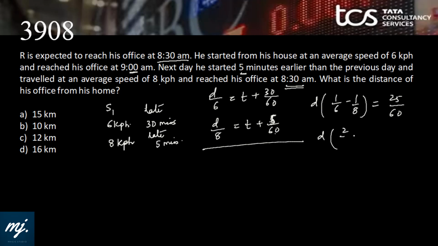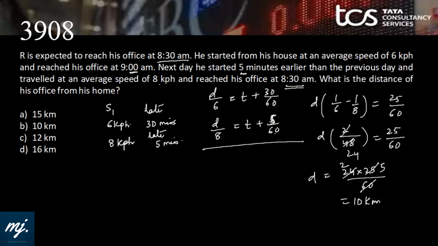D into 8 minus 6 is 2, by 6 into 8 is 48, equals 25 by 60. What is the distance of his office from his home? We are trying to find the value of D. D equals 24 into 25 by 60.